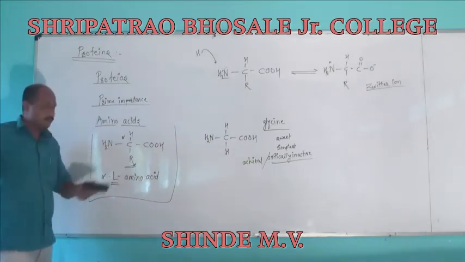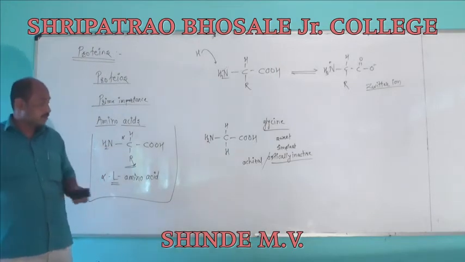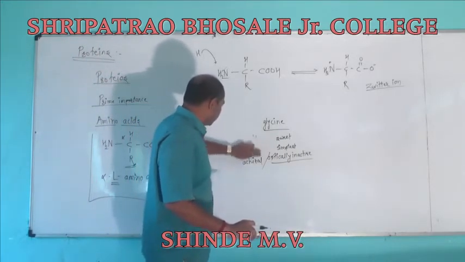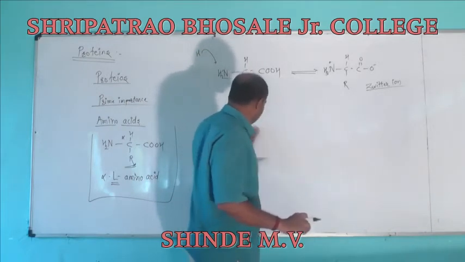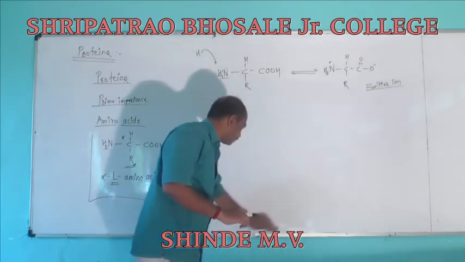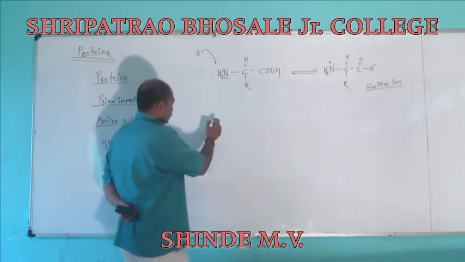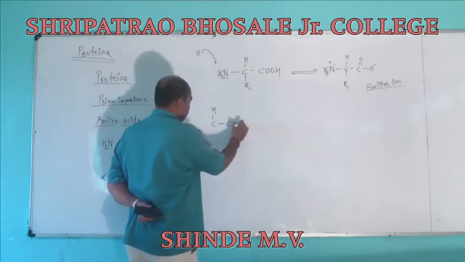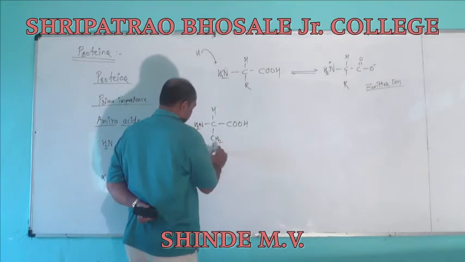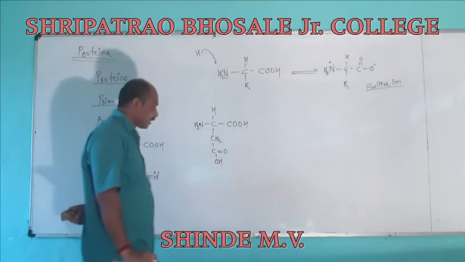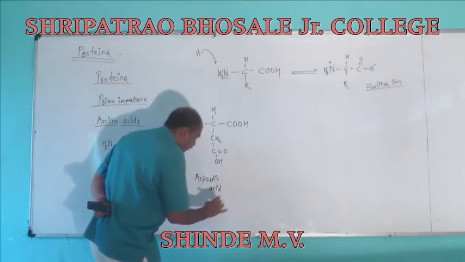Which is the alkyl group? The R group, and the classification was done based on that. If we are having more number of, suppose I am drawing here the structure of aspartic acid. It means aspartic acid.